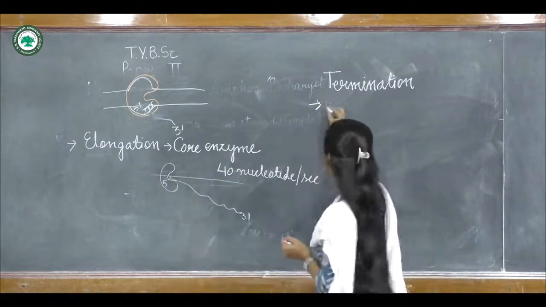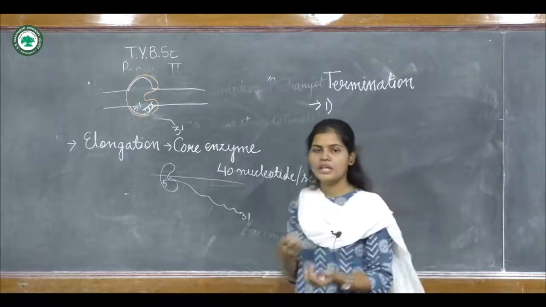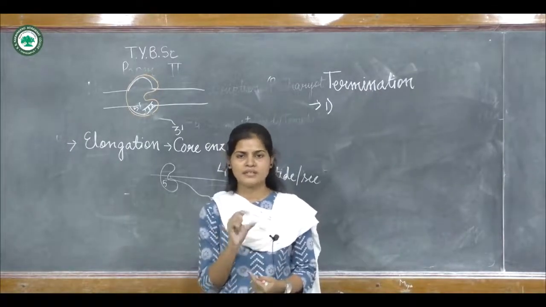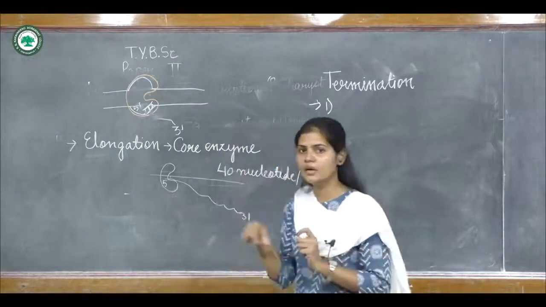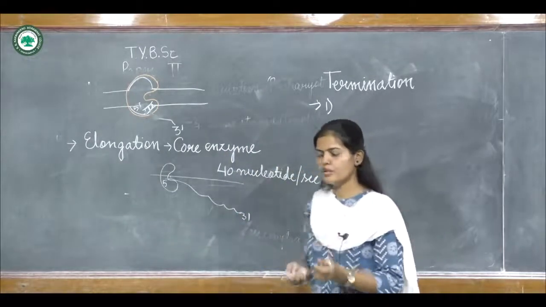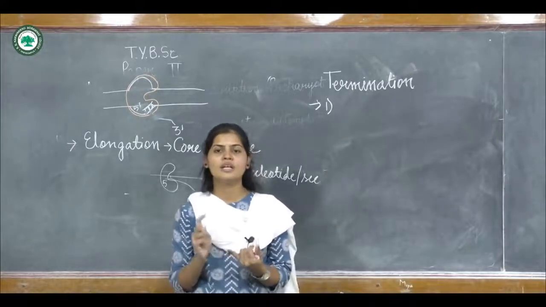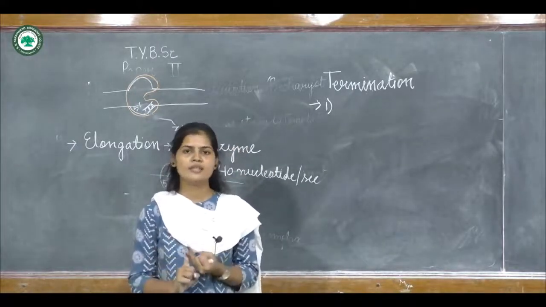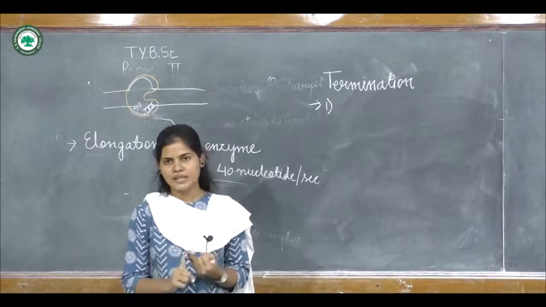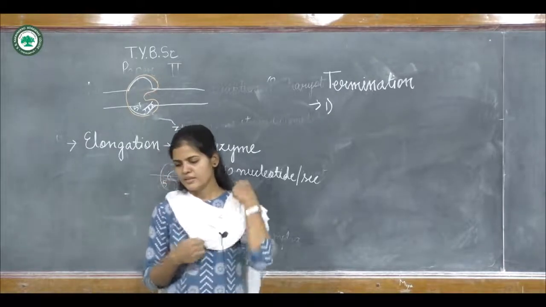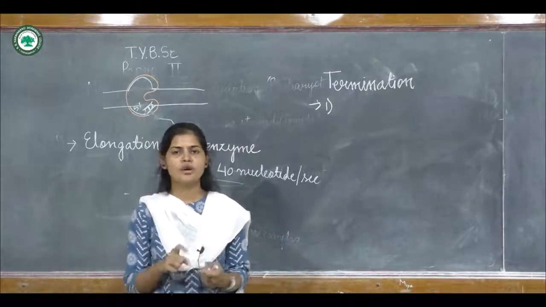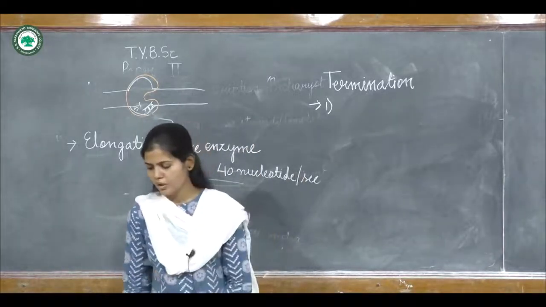So first, it will depend on the presence of the DNA bases, that is, the different bases present in the DNA strand. So first is upon the type of bases present on the DNA, and second is depending on a protein, that is the Rho protein. It is called the termination protein, on which this termination will occur.